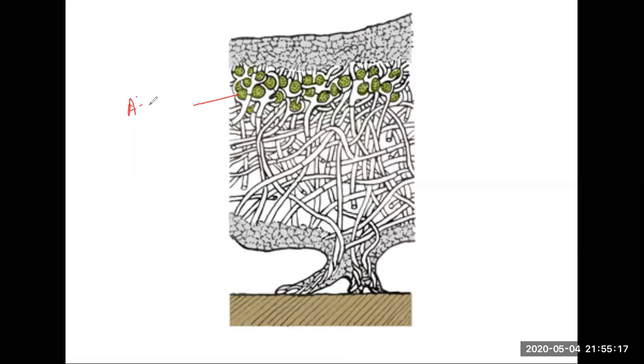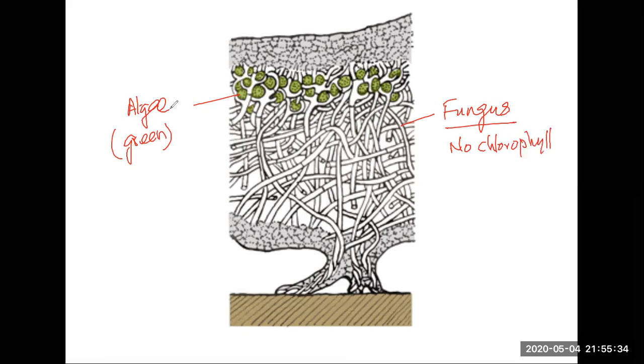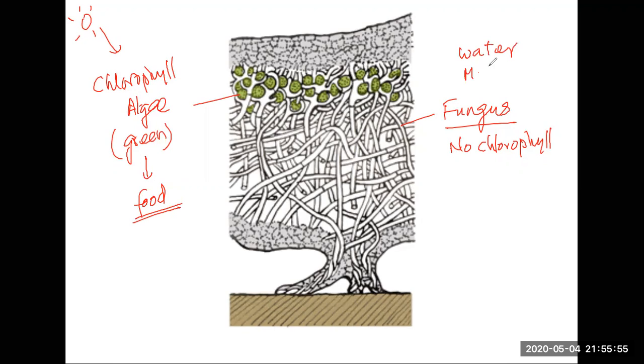It has two different microorganisms. One is called algae, and that's green. The green part is algae, and the other part is fungus. Okay, we have studied that fungus has no chlorophyll, but algae contains chlorophyll. As it contains chlorophyll, it takes energy from sunlight and makes its own food. To make the food, the algae needs water and mineral ions. These two things are absorbed by the fungus.